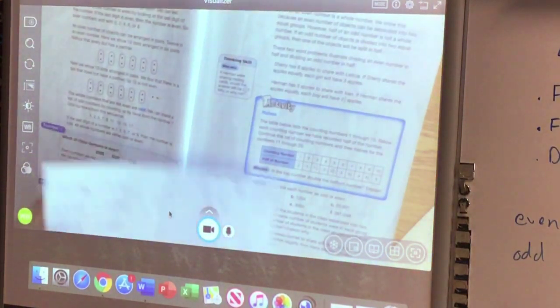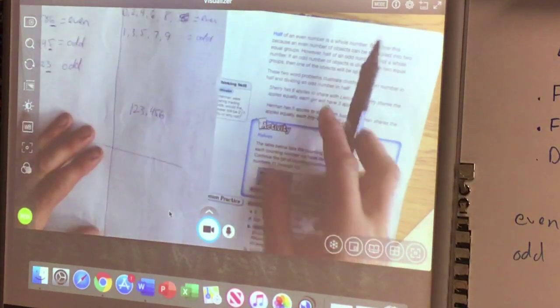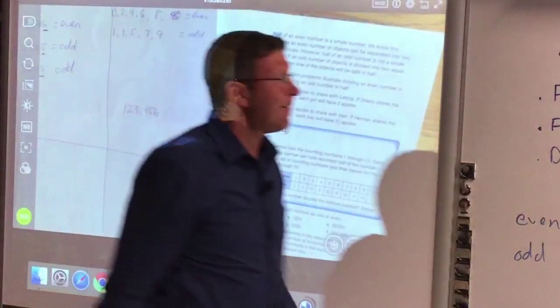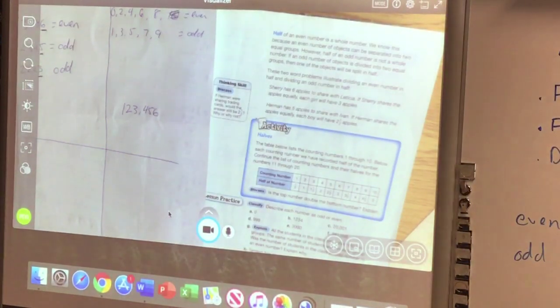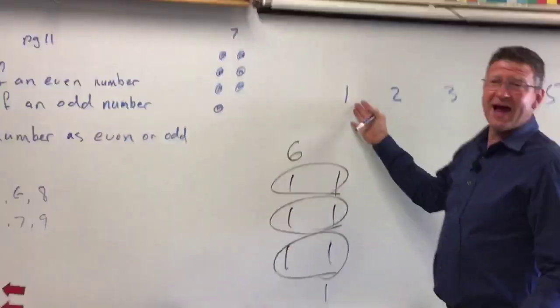So those are all the examples that we have, but the last thing we want to do is find out what the half of an even number is and half of an odd number. And this is a lesson I like to teach with the hi-ya. So let's take a look over here. We have 1, which is an odd number, and we know that if we had 1 candy, either myself or my brother would not be happy. Okay? So what's half of 1?